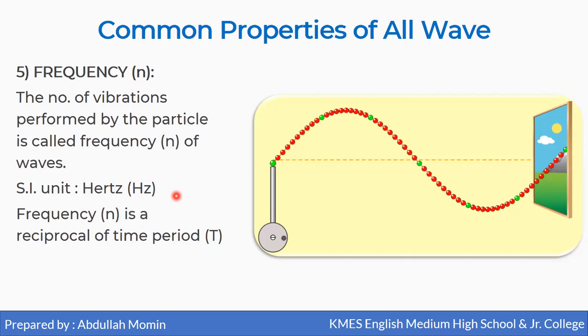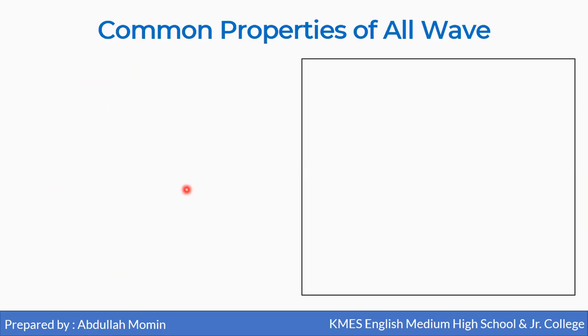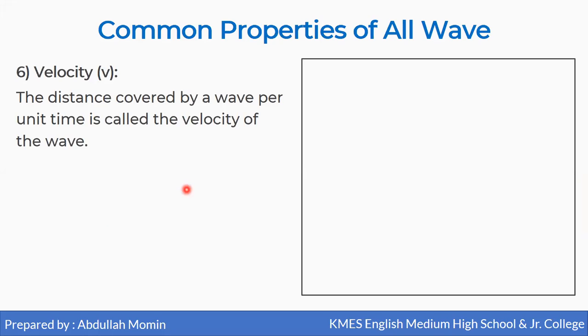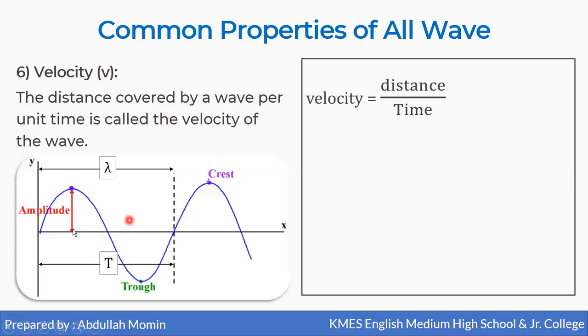And we will say that the frequency is the reciprocal of time period. That means n is equal to 1 upon T. Now the next property of wave is velocity. And we know that the magnitude of velocity is speed, and it is defined as the distance covered by a wave per unit time. So velocity can be written as distance upon time.